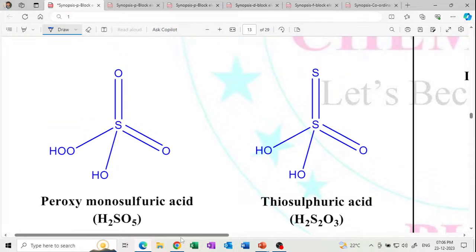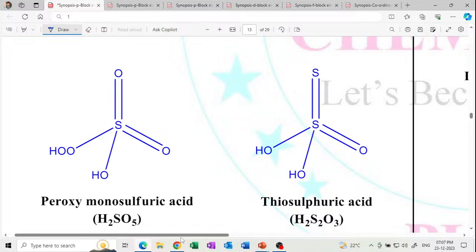Then peroxymonosulfuric acid. What is the structure of peroxymonosulfuric acid? The peroxymonosulfuric acid contains H2SO5. And the thiosulfuric acid. So at least you should be able to draw the structure. Okay, done, completed. So please be able to draw the structures, very important.